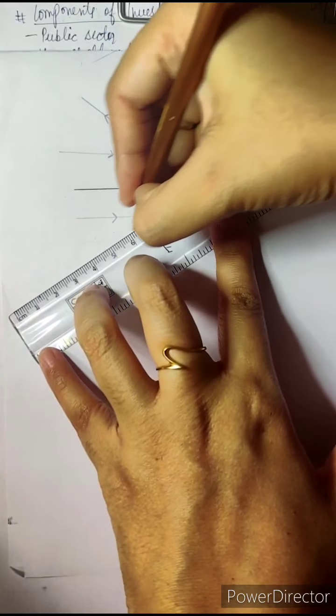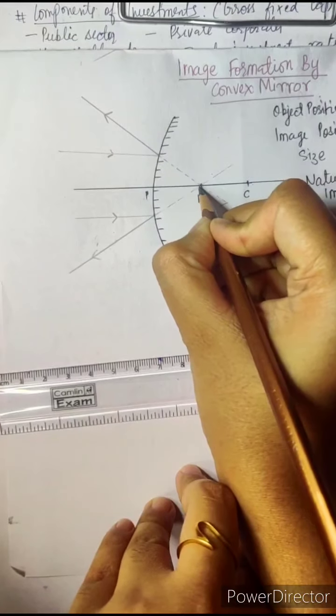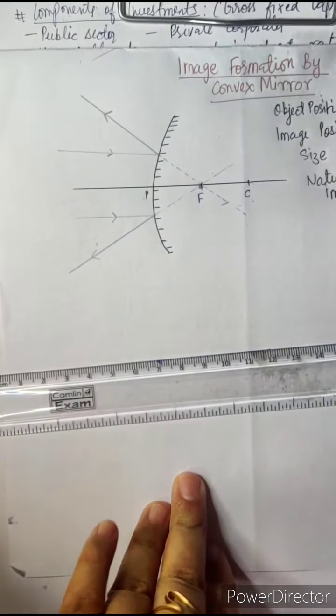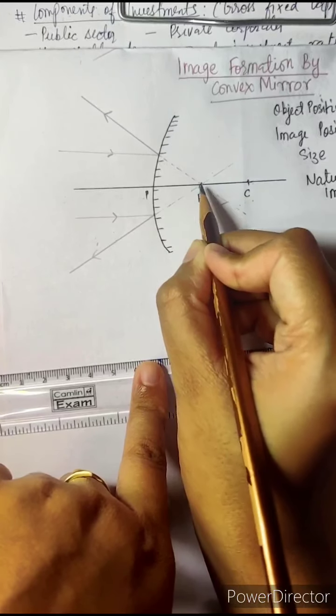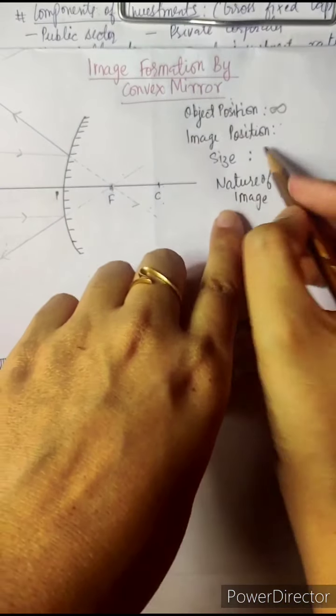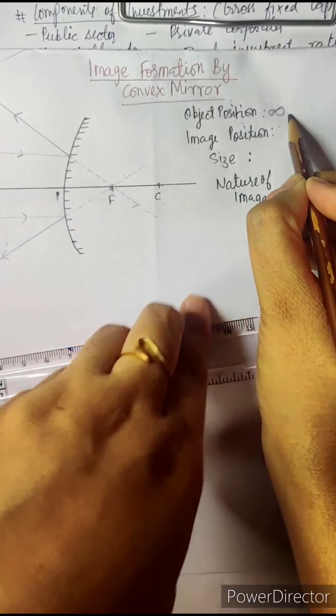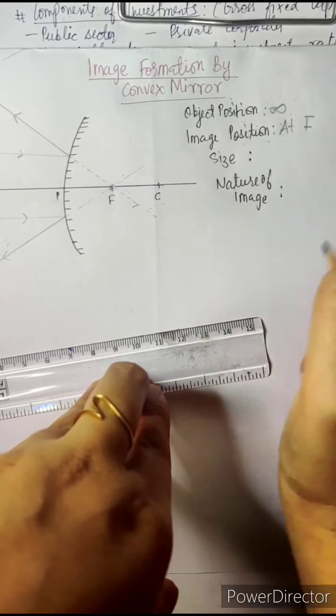So you can see here, in the case of convex mirror, the image is formed at the focus when an object is kept at infinity, and the image is point sized while it is formed behind the mirror. Object position was infinity, image position is at focus.